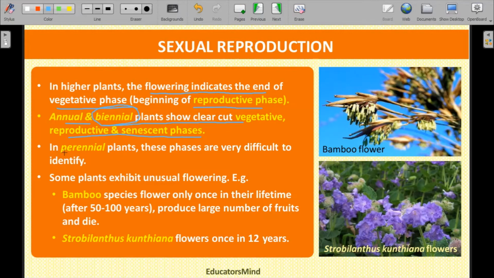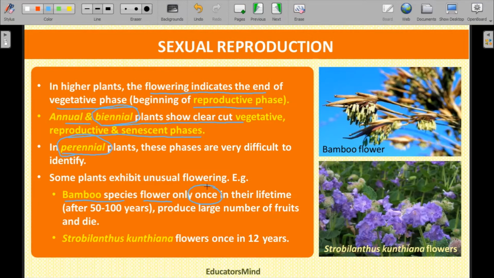Similarly, perennial plants are those plants which have a lifespan of more than 2 years. It can be 3 or 4 years or more than that. Such a plant is called a perennial. The growth and development of these plants is very slow. There are also some other plants which show flowering in an unusual way. In bamboo species, the bamboo plants give rise to a flower once in a lifetime.